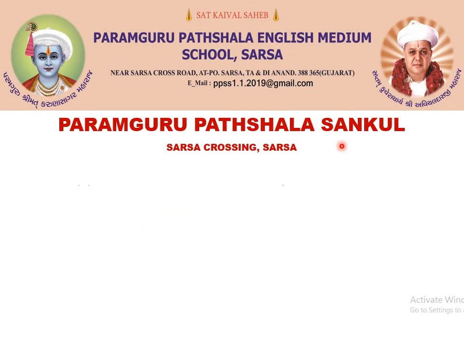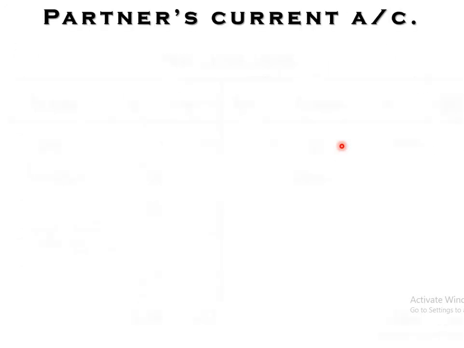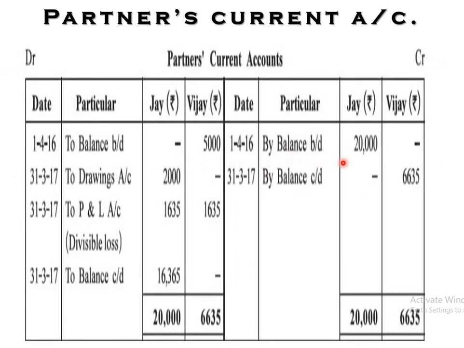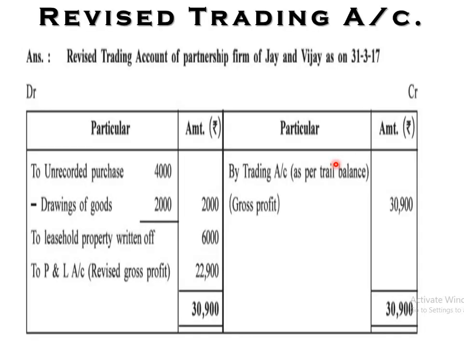So here we prepare the current account, right? See the current account. Yes, by balance brought down, credit balance of Vijay 20,000, debit balance of Vijay 5,000, right? All the other entries are given. See, these drawings are given, right? Now we will start the other information.